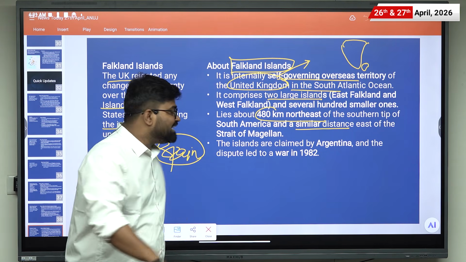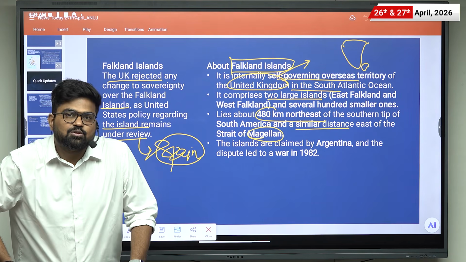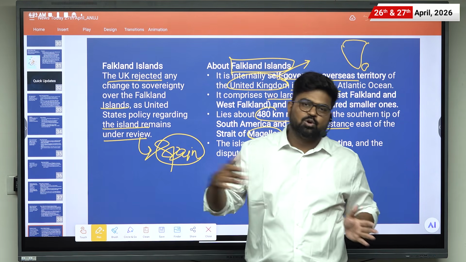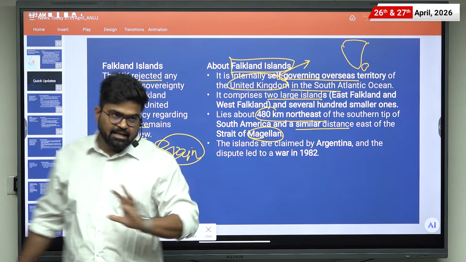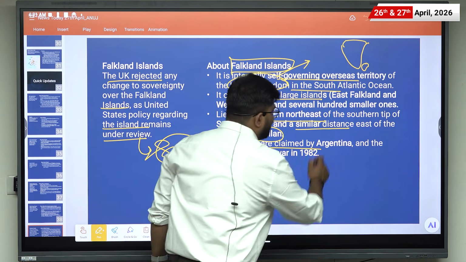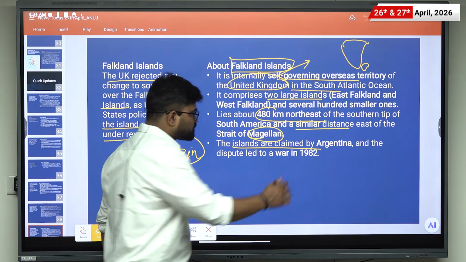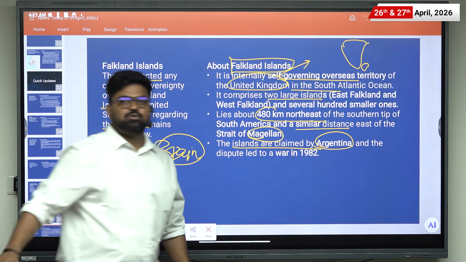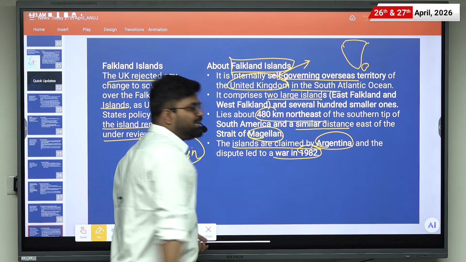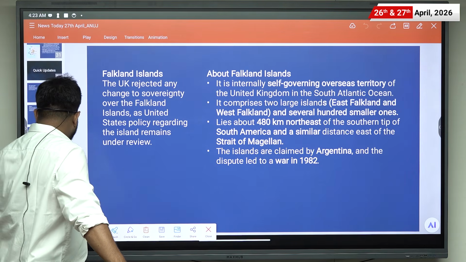So this strait is important, as many such places are in the news, and UPSC can ask about their location, their mapping from north to south or from east to west. So the Strait of Magellan is here. Then the islands are claimed by Argentina. So there was a dispute between the UK and Argentina, which led to the war in 1982.